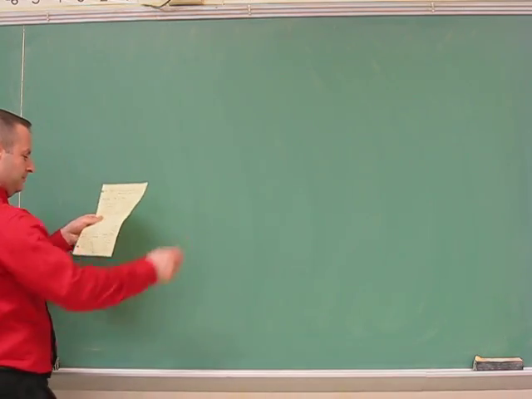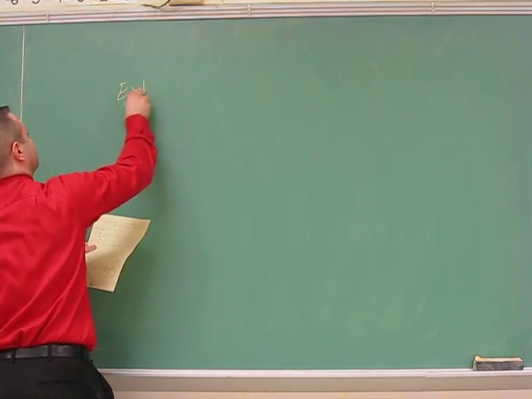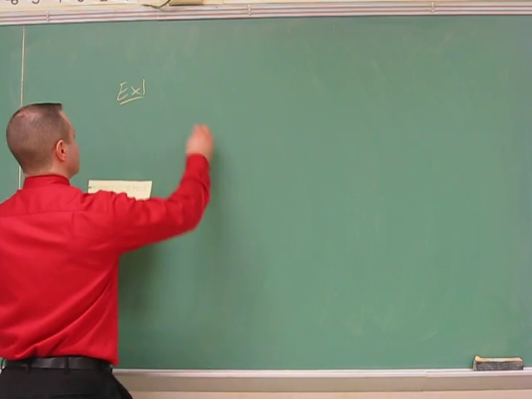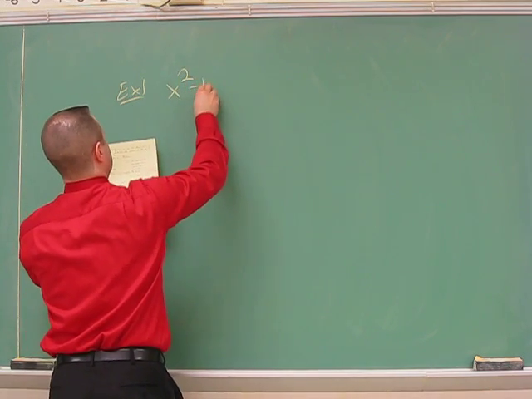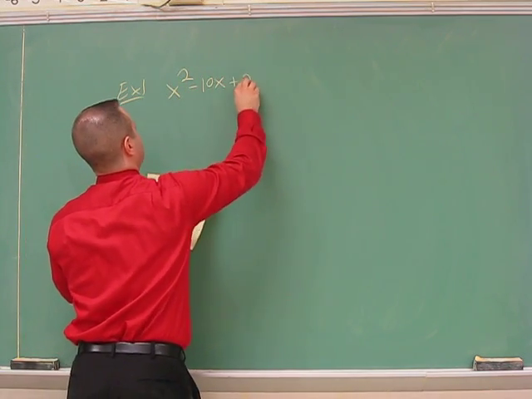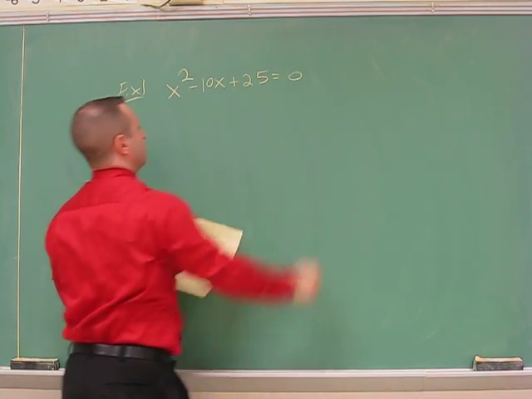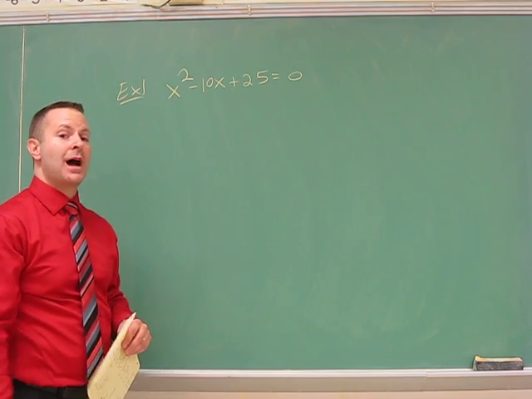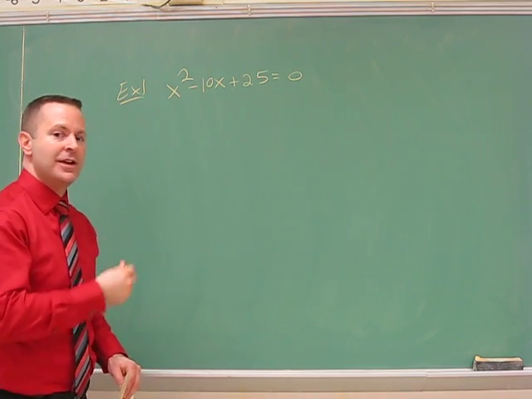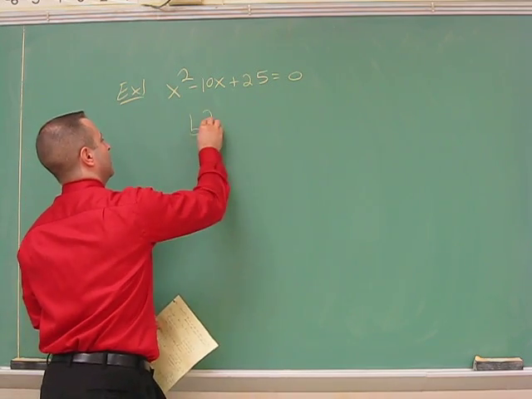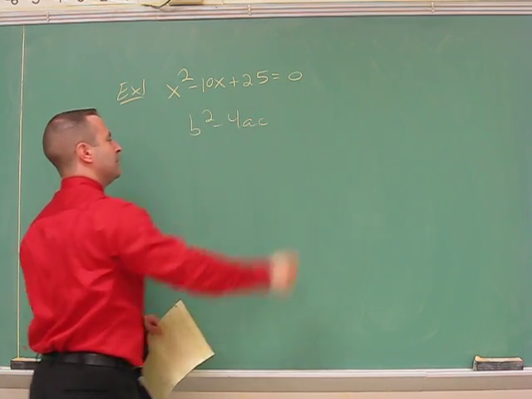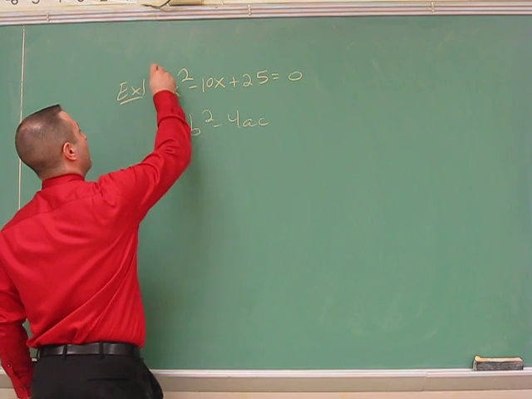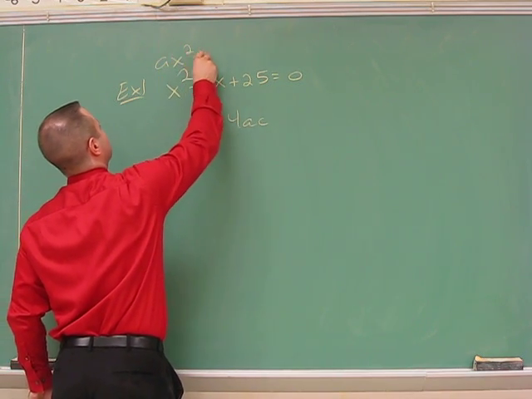Okay, example 1. So the instructions would be, determine the nature of the roots. So we don't want to actually do the whole algebraic process, although we did look at this problem earlier in the warm-up. Here's how the discriminant works. Using the formula b squared minus 4ac, we're going to get the values for a, b, and c from this format here.